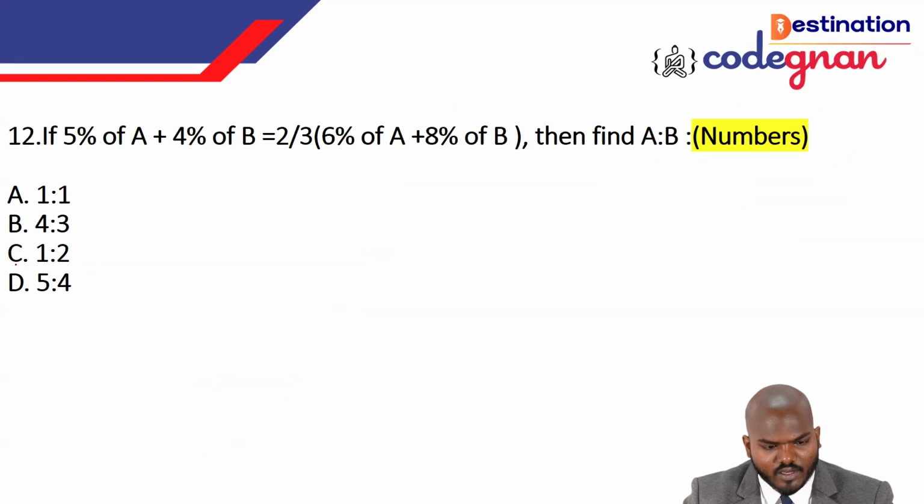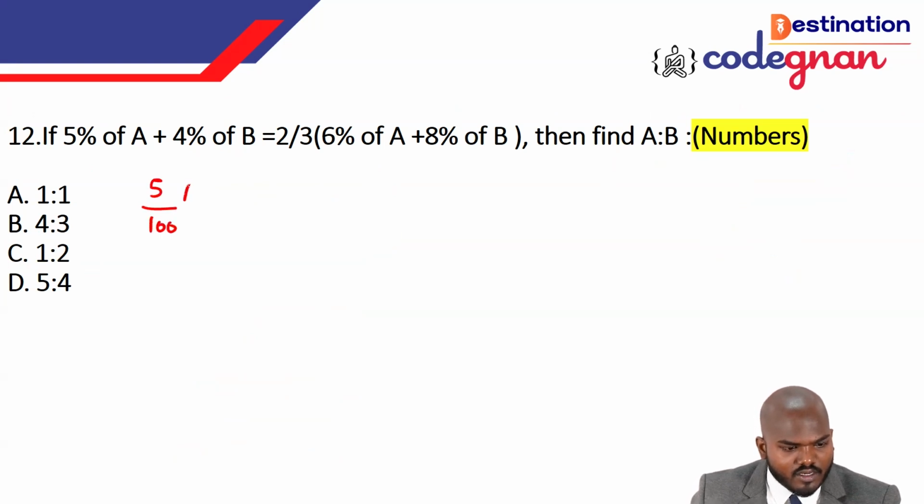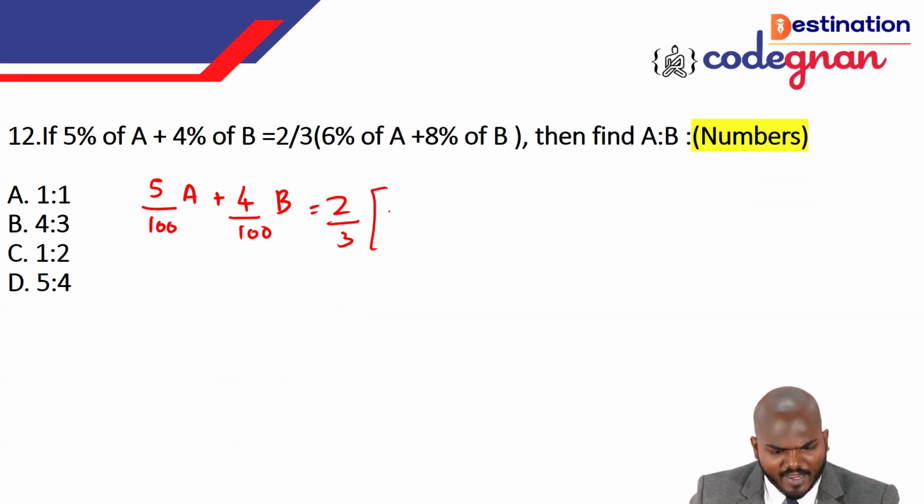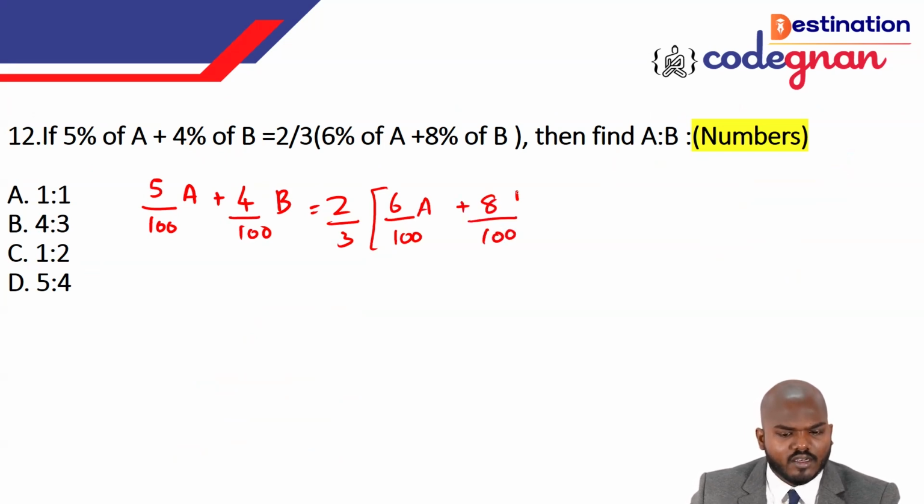Okay. So next one. You need to be careful about it. 5% of A, I'm just writing very carefully. 5% of A means I can call it as 5 by 100 of A. 4% of A means I can call it as what? 4 by 100 of B is equal to 2 by 3 of bracket 6% of A, that is 6 by 100 of A plus 8% of B. That is 8 by 100 of B.